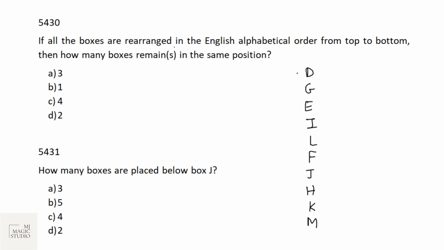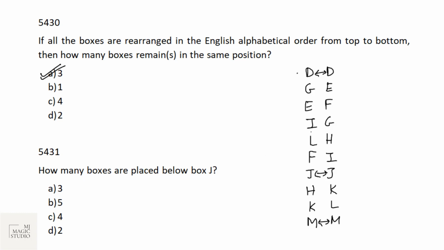So the next one was, if all the boxes are rearranged in the English alphabetical order from top to bottom. So here we will start with D. Then how many boxes remain in the same position? D, E, F, G, H, I, J, K, L, M. So we can see D and D matching 1, and J and J matching 2, M and M matching 3. That means 3 boxes remain in the same position. Option A is the pick.